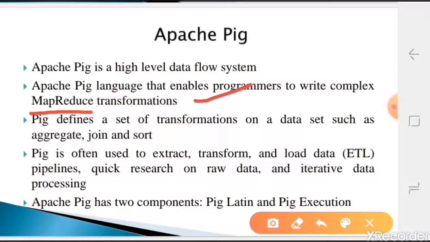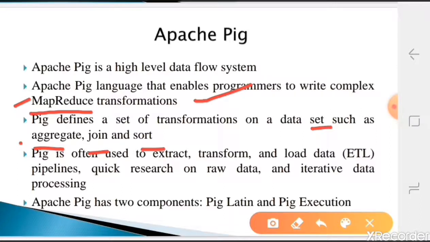It is a scripting tool that can transform data sets with aggregate, join and sort, which are the things we basically do in SQL. Those things we can easily do in Pig compared to MapReduce. Aggregate means identifying the min, max, sum, count, which we can easily do in the Pig scripting language.